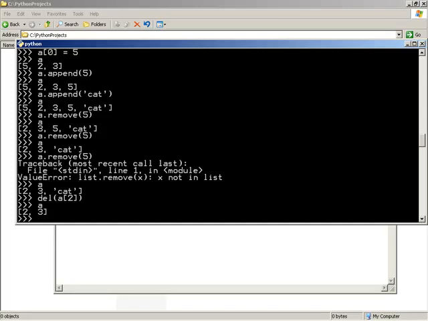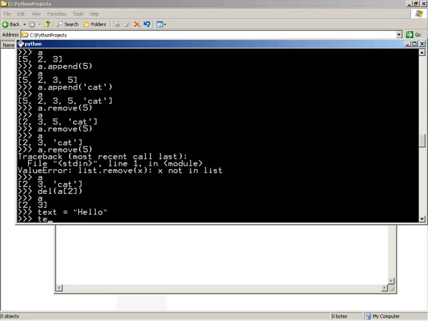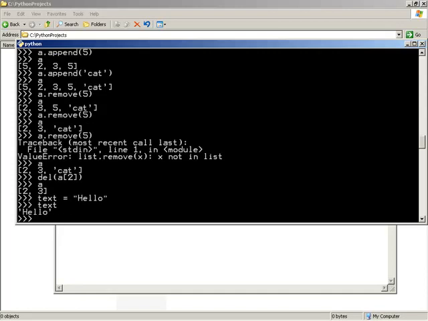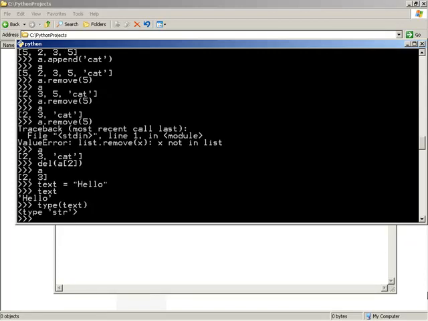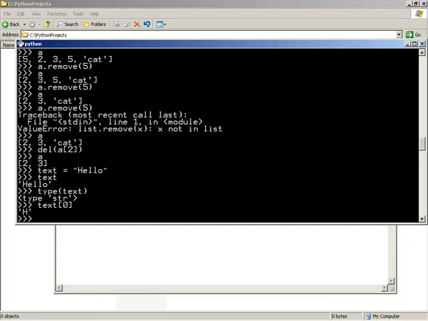Now, one last sequence type I wanted to look at was string. Let's revisit strings with some of our sequence abilities in mind. Let's make a string called text, and let's set it to the word hello. Now, of course, if we look at text, it is just the string hello, and if we look at its type, we are indeed looking at a string type, but a string is considered a sequence inside of Python. That means that we can look at text sub-0 and get that specific letter out.